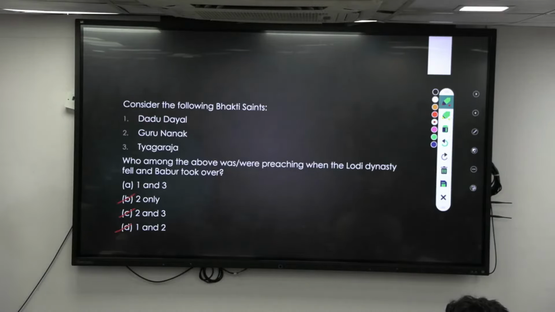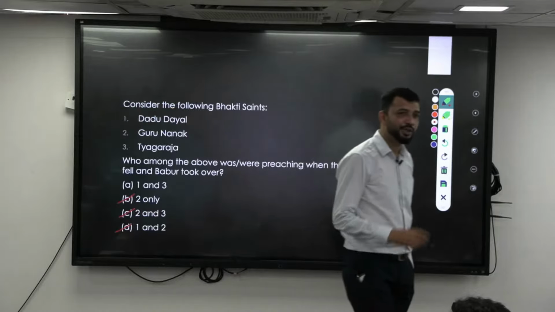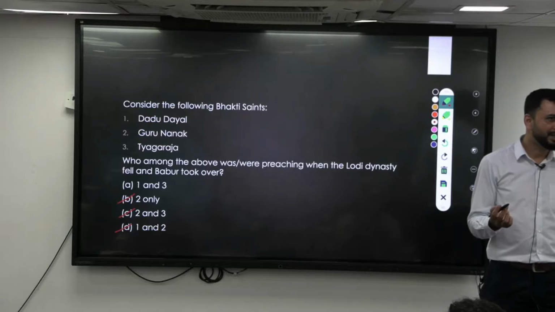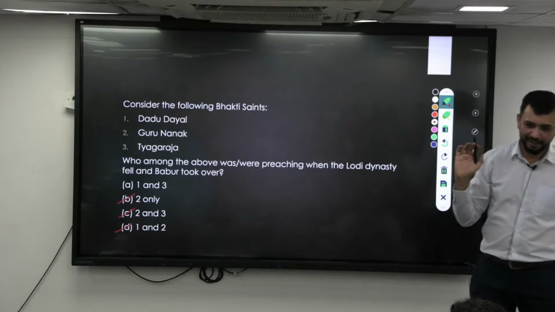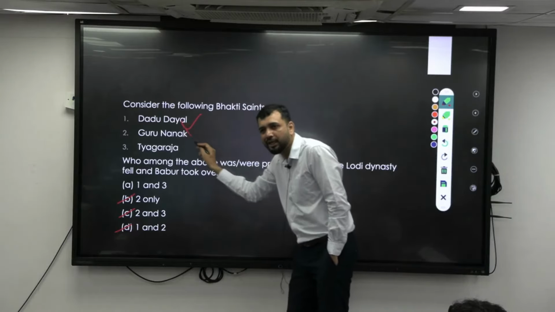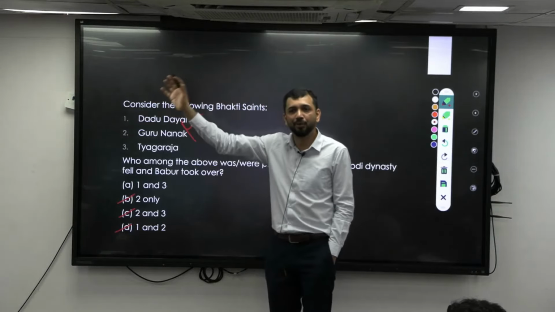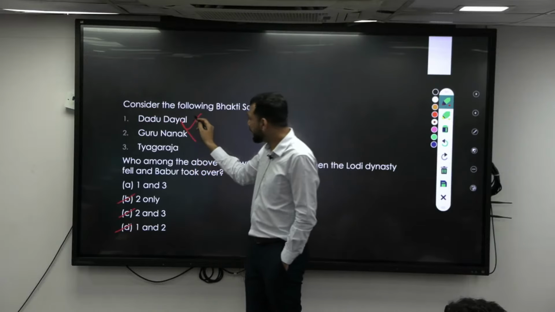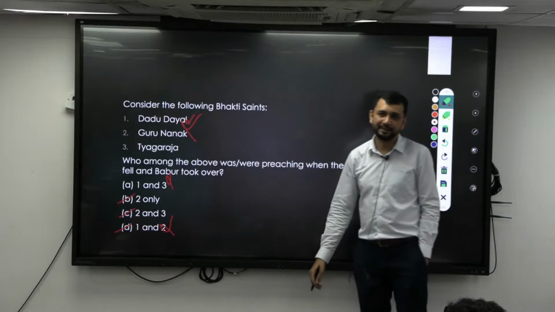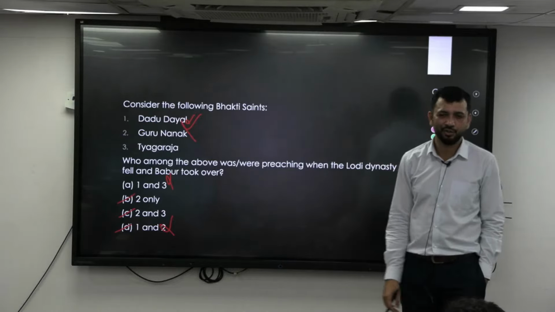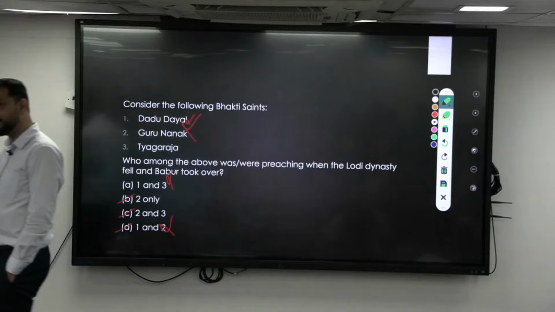Right. Now, Dadu Dayal, who was a contemporary of whom? Akbar. So he was a contemporary of Akbar, which means he cannot be there when it initially started. So Dadu Dayal cannot be part of it. Just having a broader understanding can help you do this. So if I remove 1, then 2 and 3 remain. Now 3, Tyagraj. When did Tyagraj come? In the 18th century, during the time of the British. At that point of time, much later compared to this.